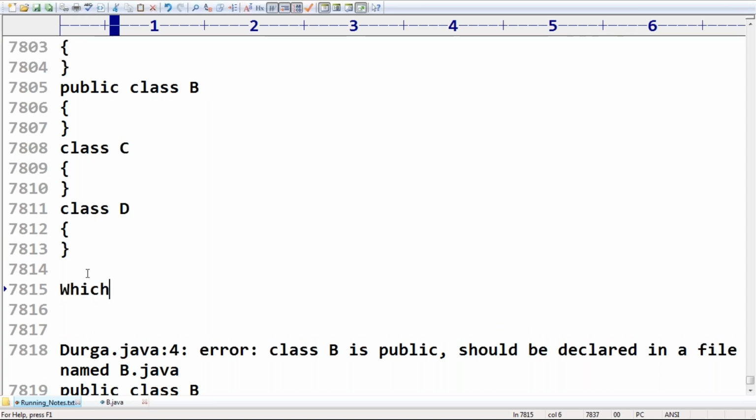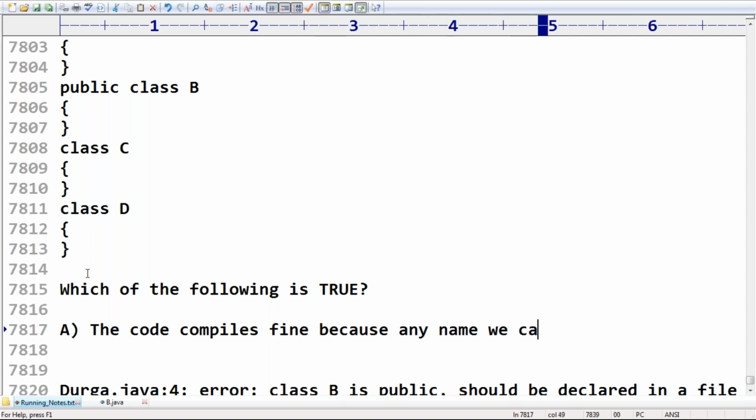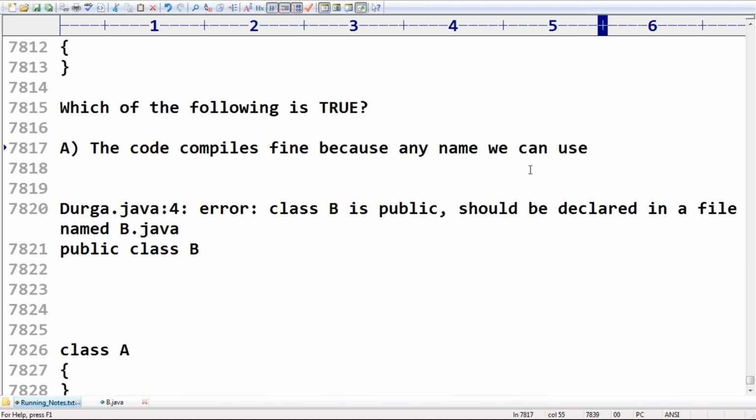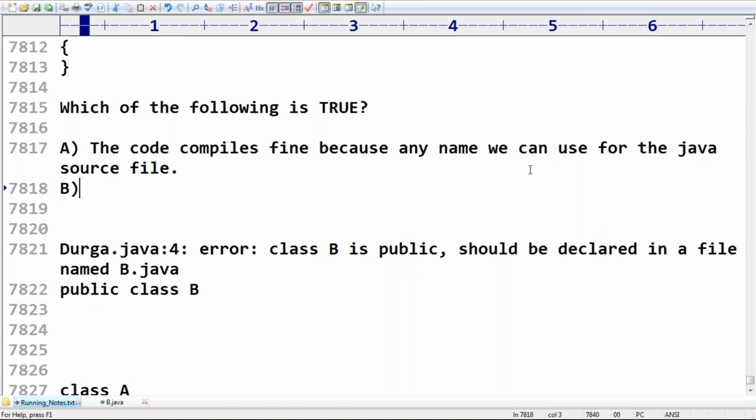First option: the code compiles fine, because any name we can use for the Java source file.